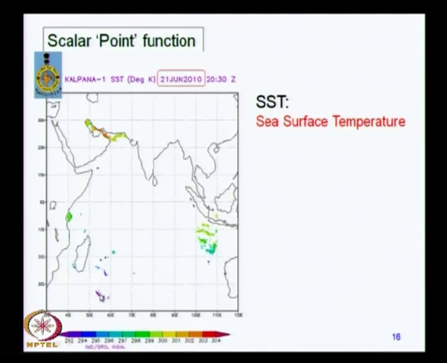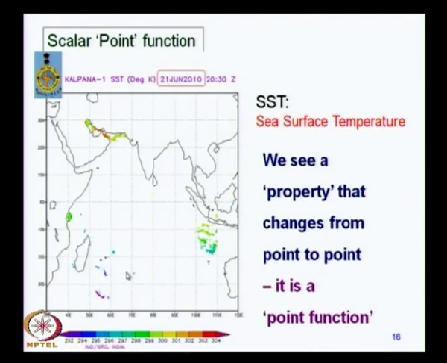If you go to the south, this being summer in India, it is winter in the southern hemisphere. So, you go south of the equator, the temperatures are somewhat lower, and these are colder temperatures. Essentially what you have is a property, namely the temperature, which changes from point to point.